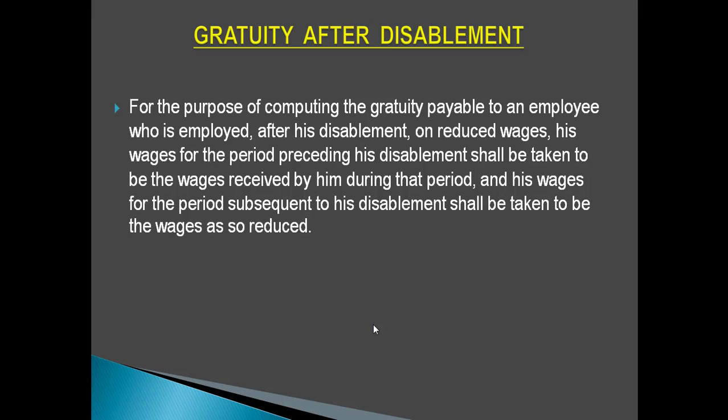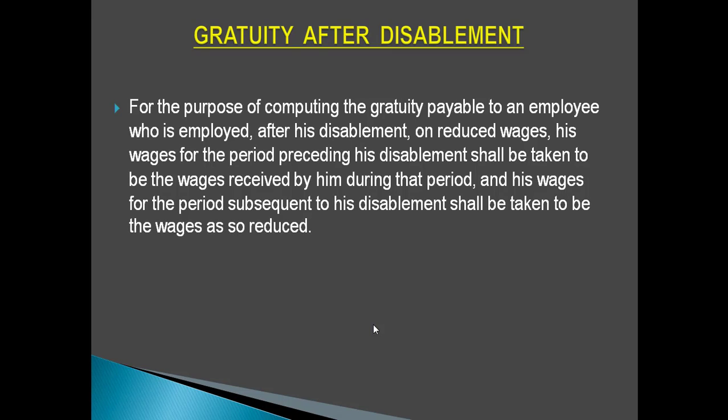I discussed that at the time of death or disablement of a person, the minimum eligibility time period doesn't apply. That is, if an employee has worked even for 1 year and he expires, then he will get gratuity for that period of time for which he has worked in the organization. And in case of permanent disablement also, the employee will get his gratuity.